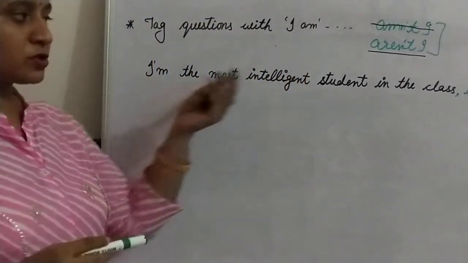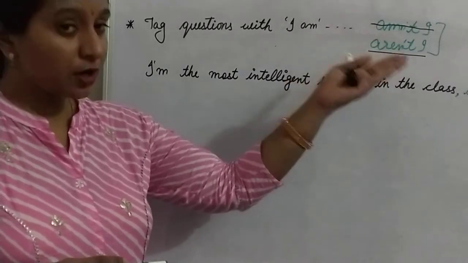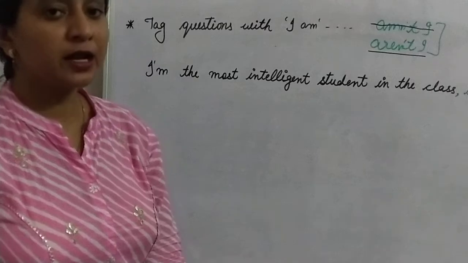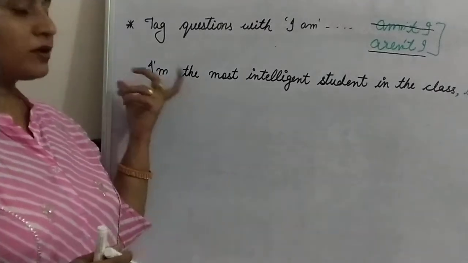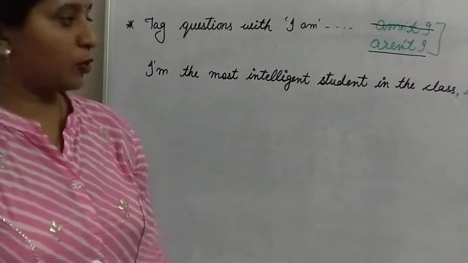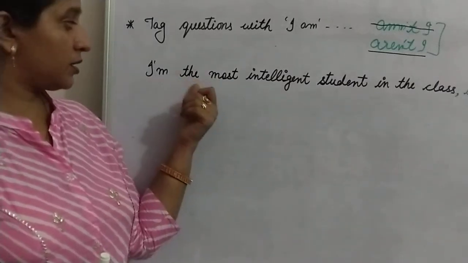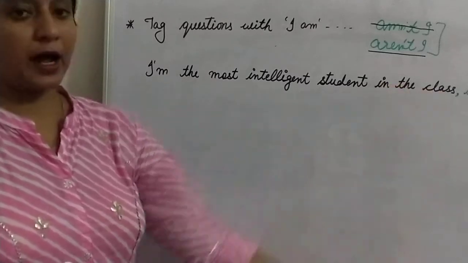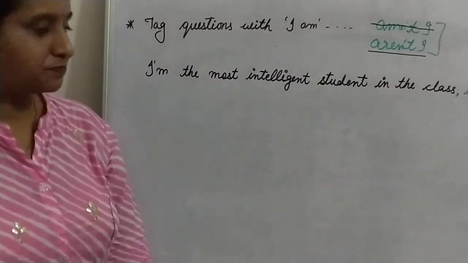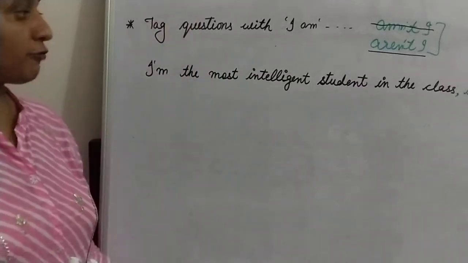It is positive, so your question tag is negative. But if your statement is negative, your question tag is positive. I am not the most intelligent, so I am, am I? Okay? So this is the first exception of question tags.